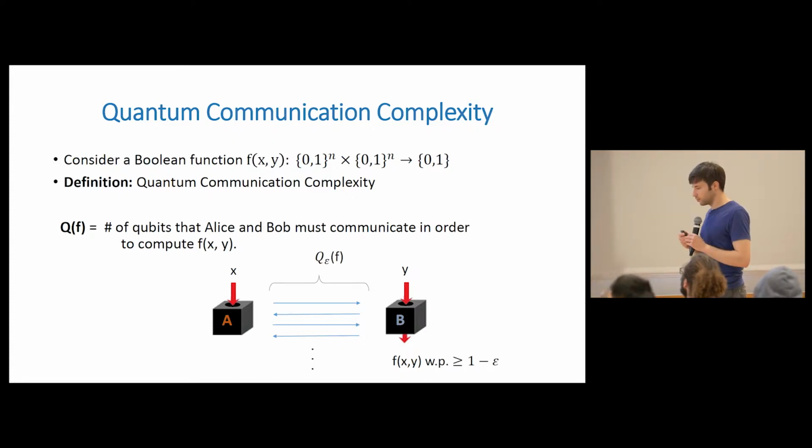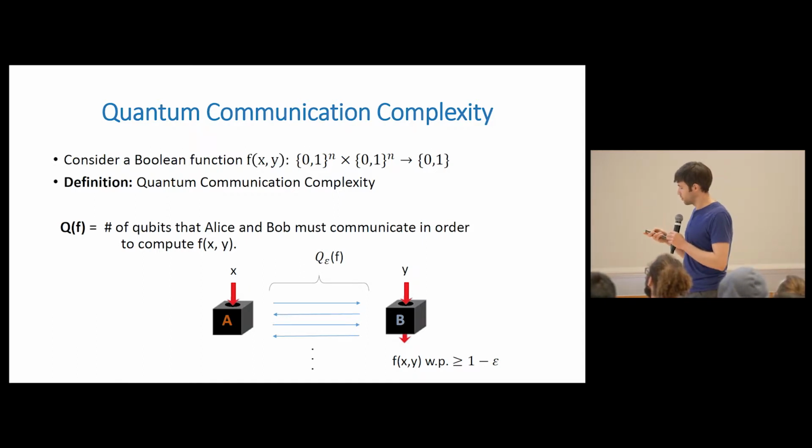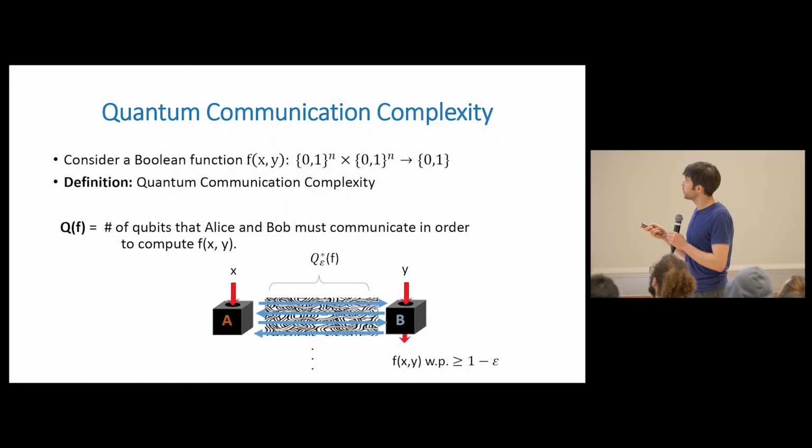You can also talk about bounded error quantum communication complexity. So it's the same process. You're just allowed to fail with probability epsilon. So you can get the answer wrong sometimes. So for the rest of the talk we'll be talking about bounded error communication complexity.